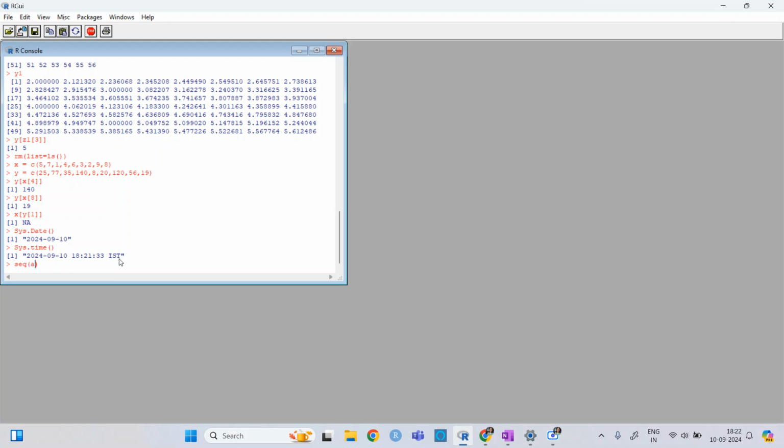Otherwise, we can write seq of date, and you need to remember this is the format.